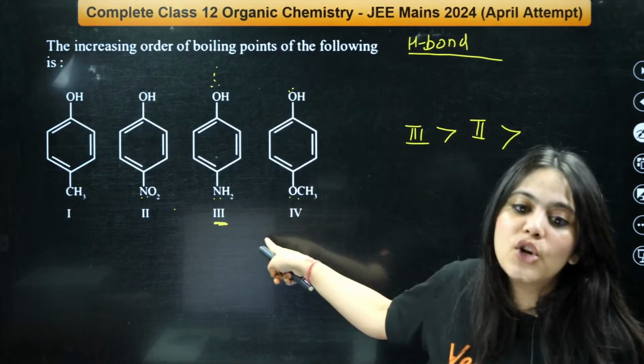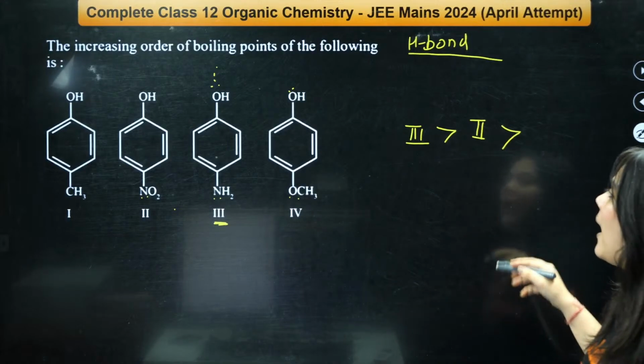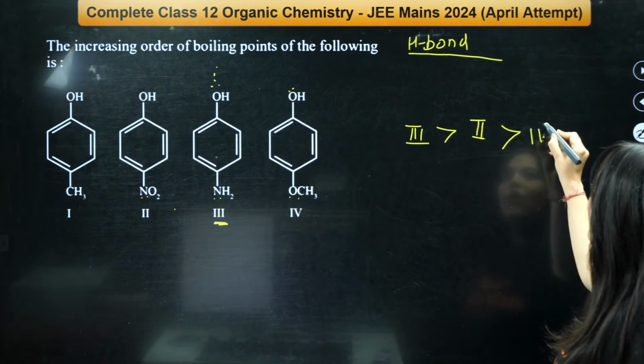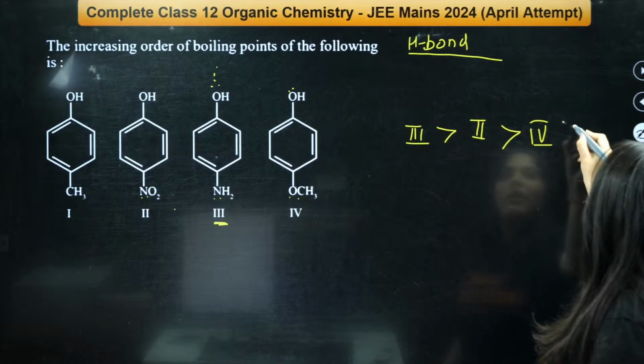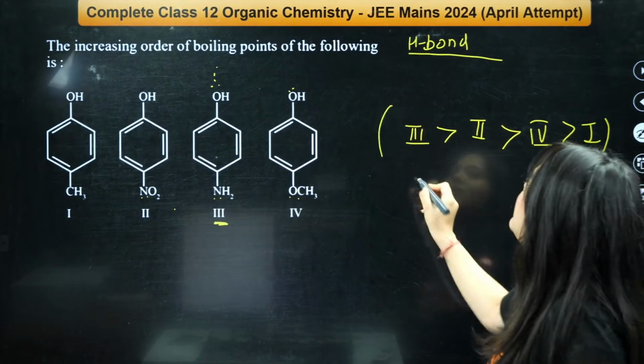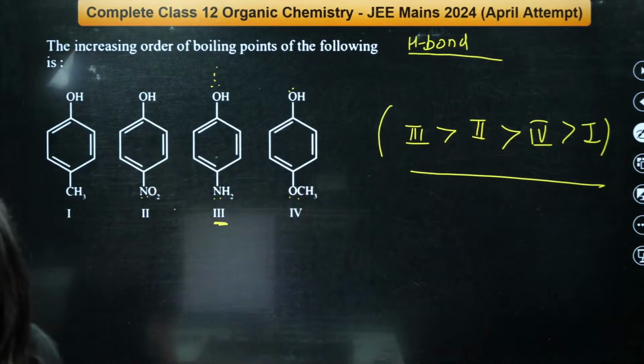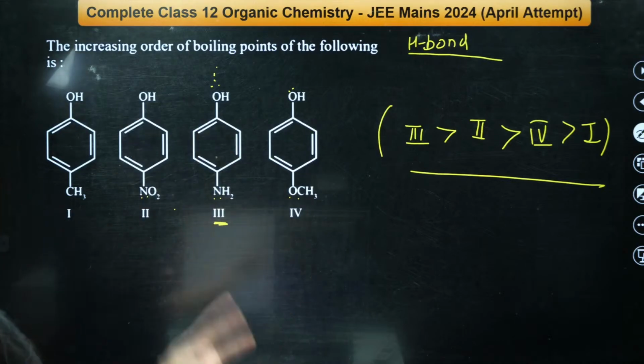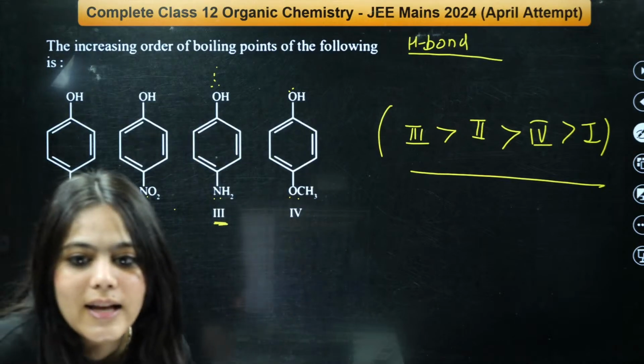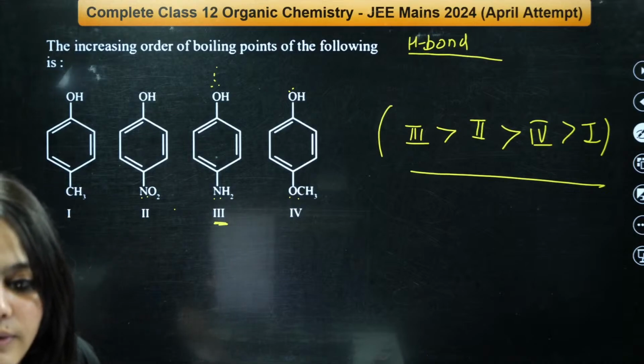Then your OCH3 over here can once again form hydrogen bonding. Then it is your 4th number. Then it is your 1st number. So whoever answered this is the very right answer. 3rd, 2nd, 4th, 1st was answered first of all by Bhavya.